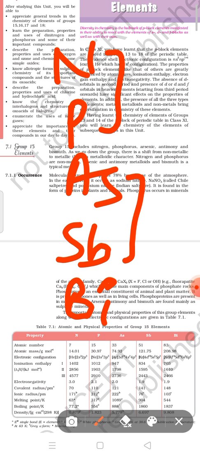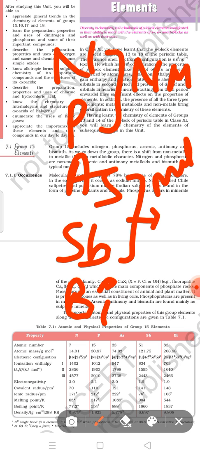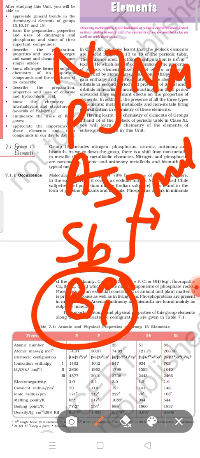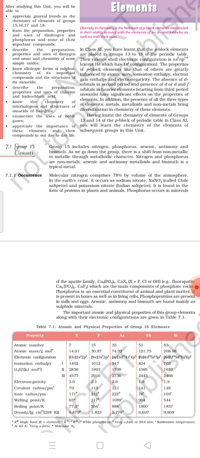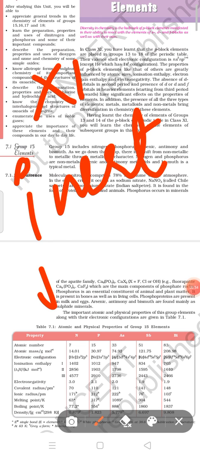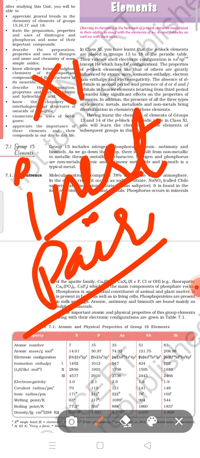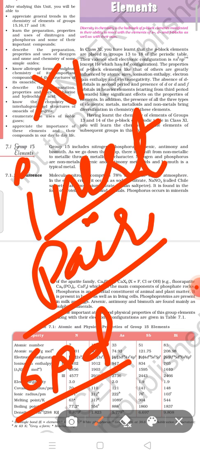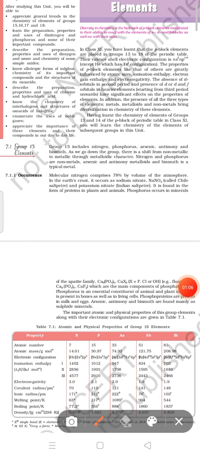According to their atomic radii, nitrogen and phosphorus are non-metals. Arsenic and antimony are both metalloids, while bismuth is a metal due to the inert pair effect. You have studied the inert pair effect in class 11th. It is shown in 6th period elements due to their greater atomic radii, and this topic will be discussed later on.